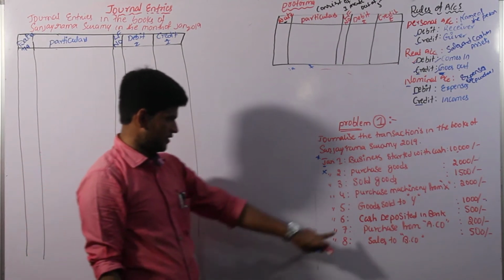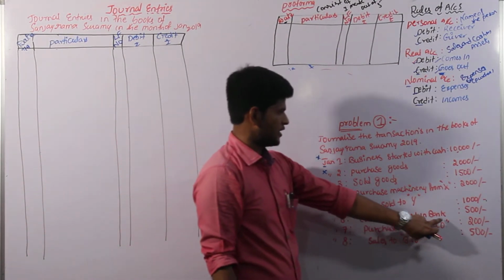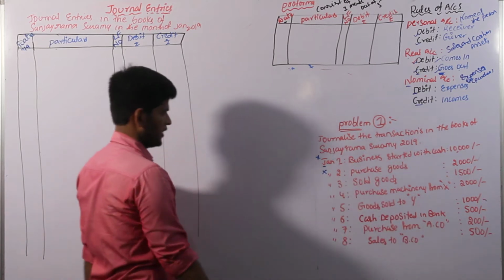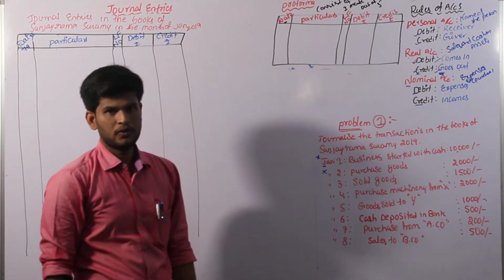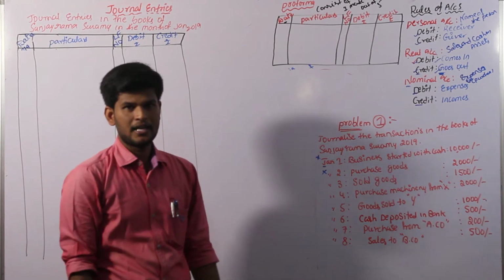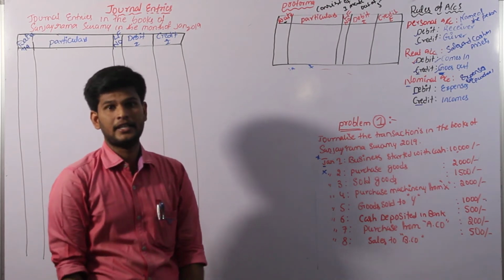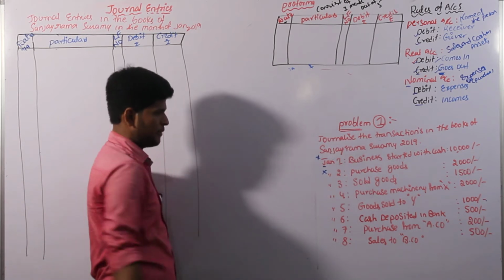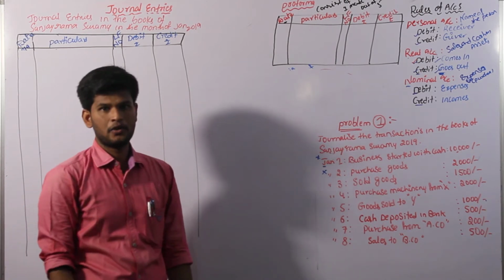Come to the sixth transaction, cash deposited in bank, amount is 500. In every transaction, we have to identify the three rules, because we can take clarity as well as we can take it as mandatory. That's the reason I repeat: each and every transaction consists of three rules.